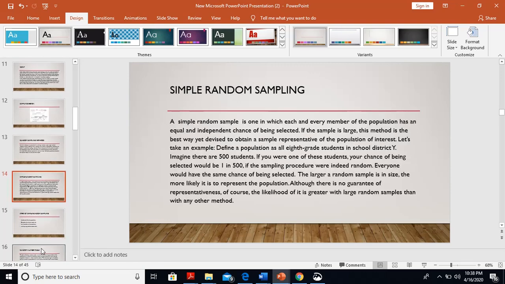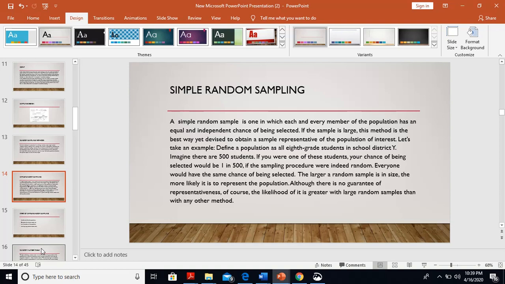Simple random sampling. A simple random sample is one in which each and every member of the population has an equal and independent chance of being selected. If the sample is large, this method is the best way yet devised to obtain a sample representative of the population of interest. Let's take an example. Define a population as all 8th grade students in school district Y. Imagine there are 500 students. If you were one of those students, your chance of being selected would be 1 in 500. If the sampling procedures were indeed random, everyone would have the same chance of being selected.